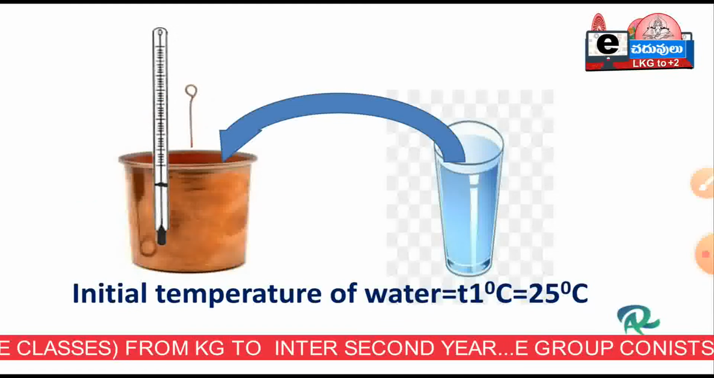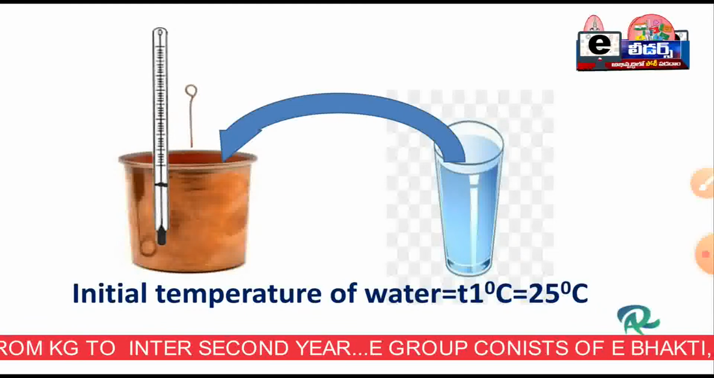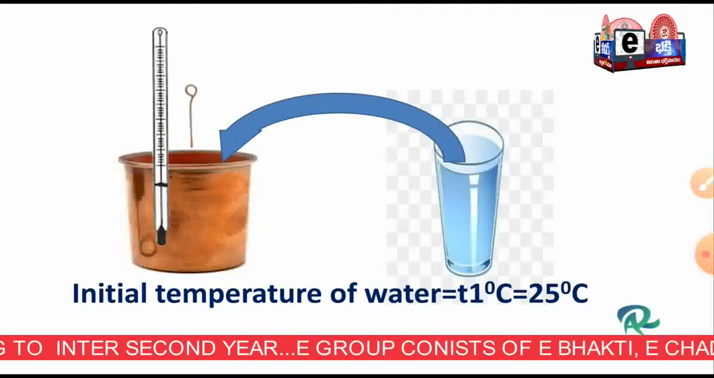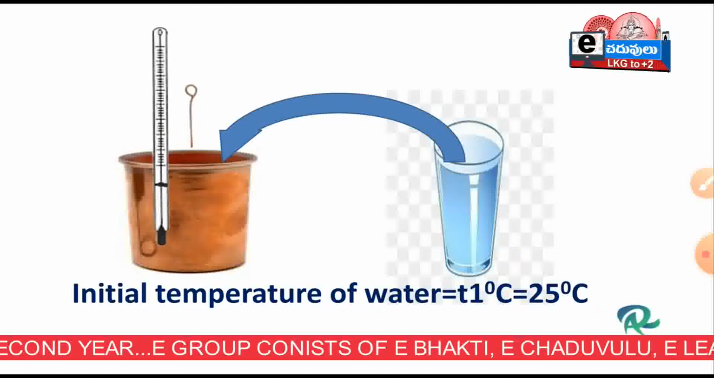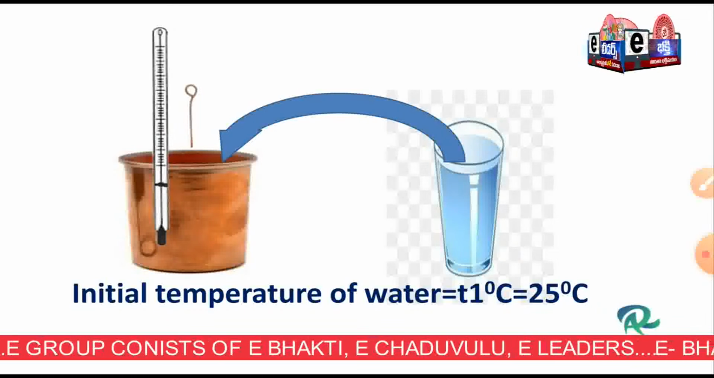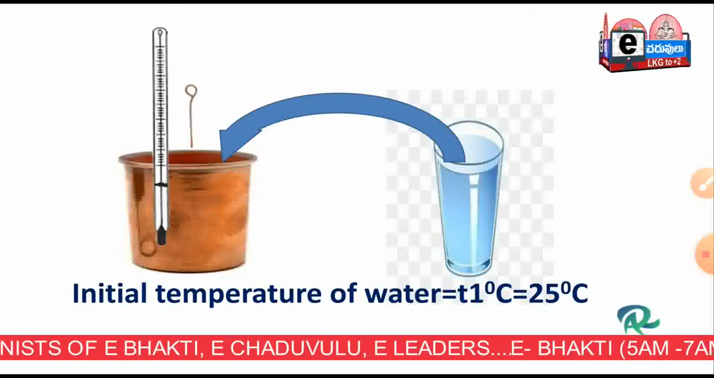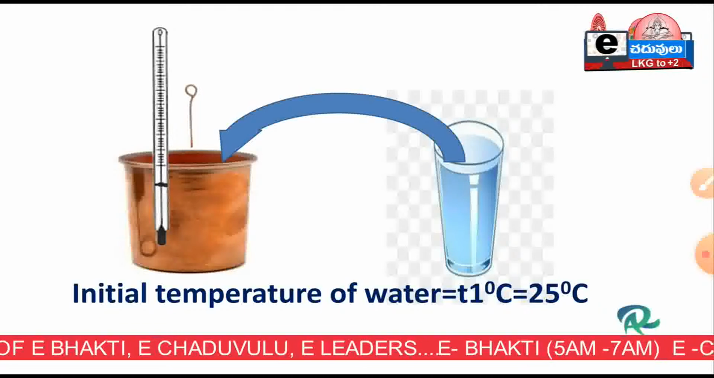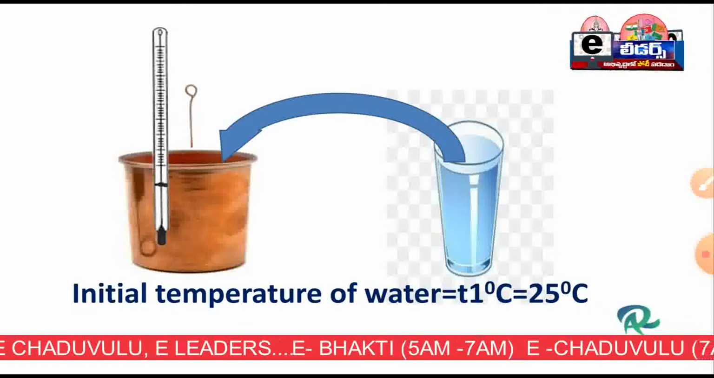I poured some water in the calorimeter. Previously, I measured the initial temperature of that water. That is T1 degrees centigrade, here 25 degrees centigrade. With the help of the thermometer you have to measure the initial temperature of the water. That is M1, M2, T1. Three readings we had taken.